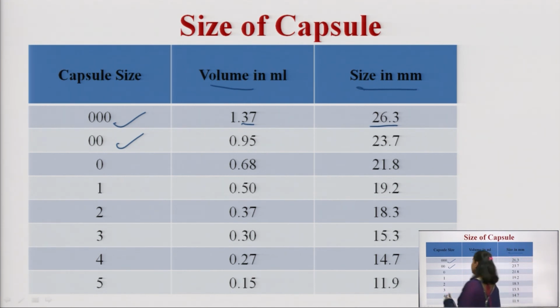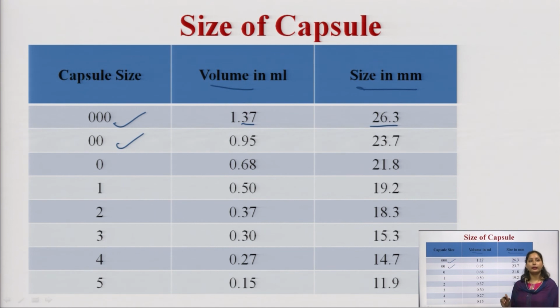For size 2 capsule, 0.37 and the size in mm is 18.3. For size 3 capsule, the amount is 0.30 and the size in mm is 15.3, and for size 4 capsule, the volume we fill is 0.27 and the size is 14.7.